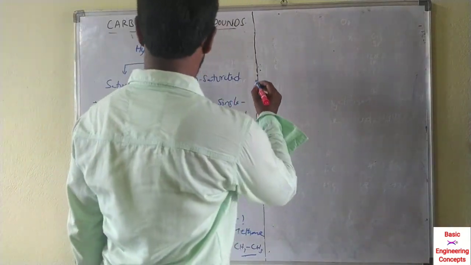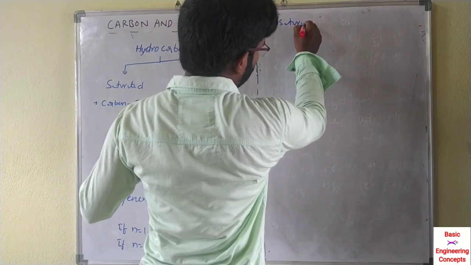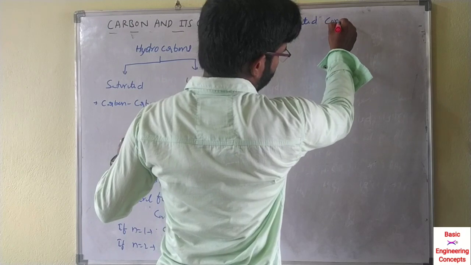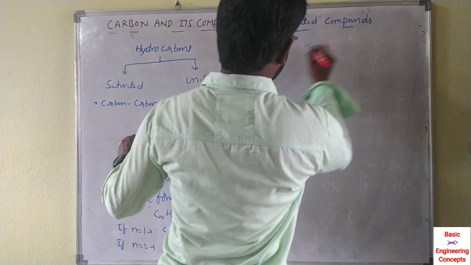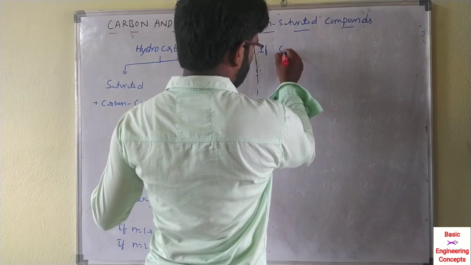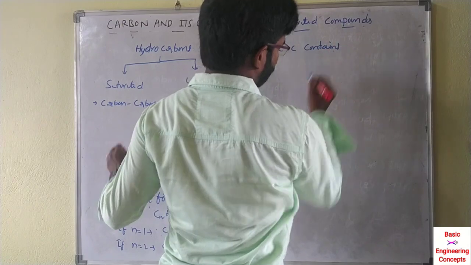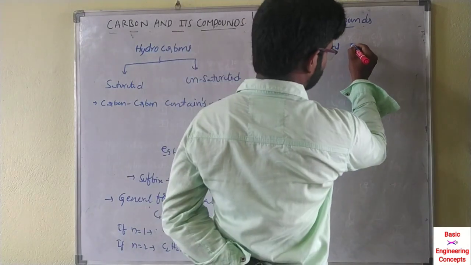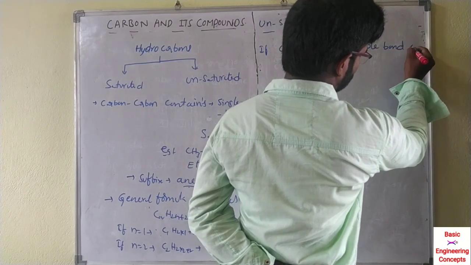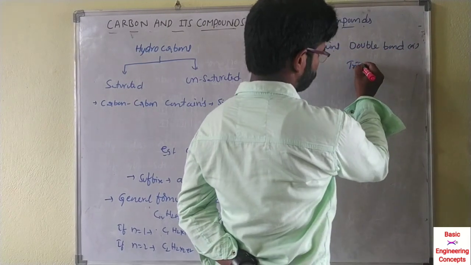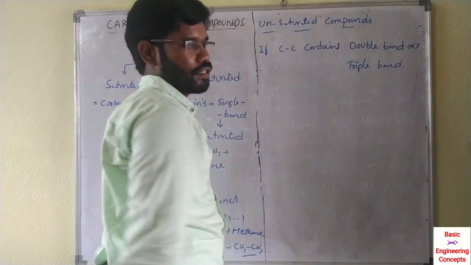Next, unsaturated compounds. If carbon contains a double bond or triple bond, it is called an unsaturated compound.